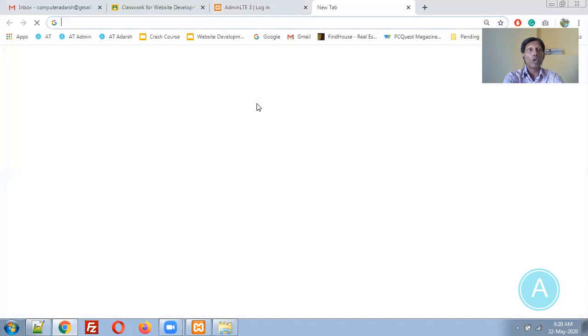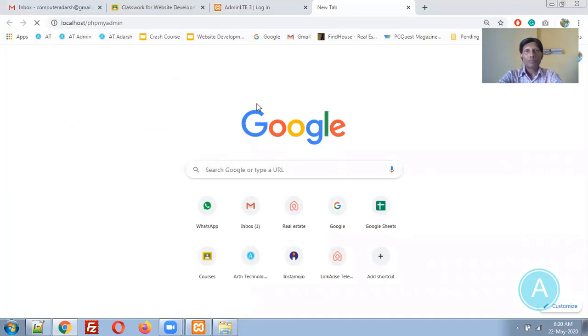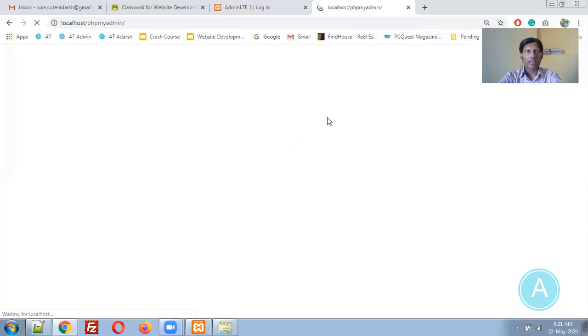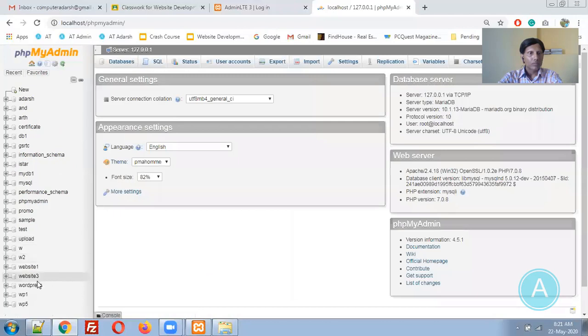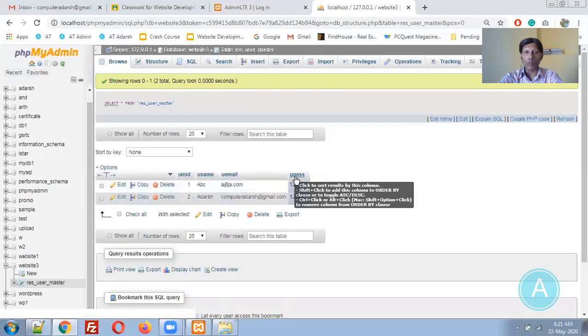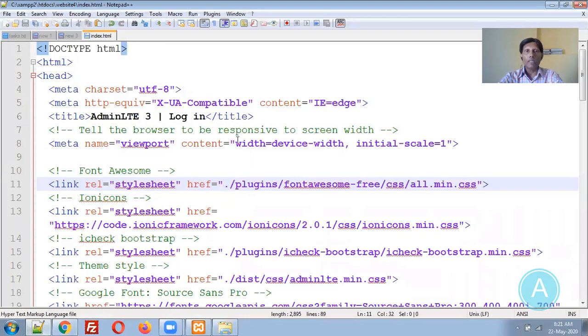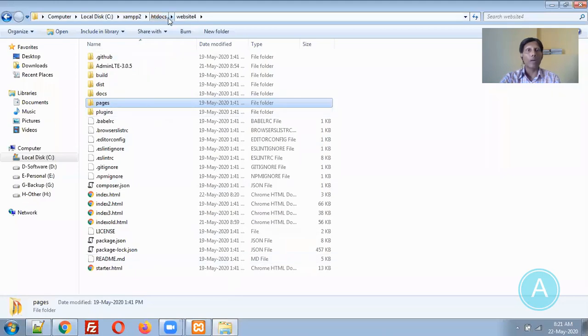Now let me go to localhost phpMyAdmin. I think yesterday we prepared the database for the user. Let us check it. So this was, I think, website 3. Okay. User master is there. Email address and password are there. Great. So now what we are supposed to do is that the login page is completely there. Now we need to prepare the second page that is going to validate our website.